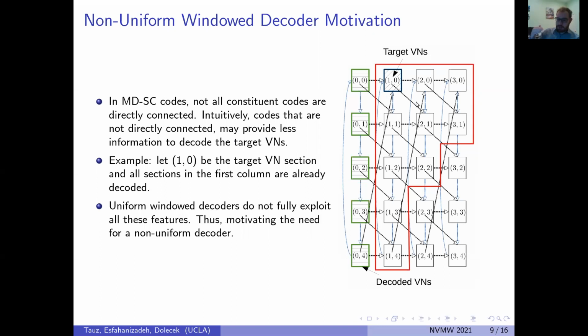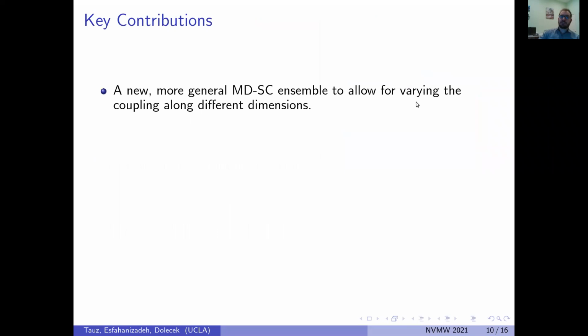We can see that there is a lot of nuance in this new construction that can be exploited to make better non-uniform shaped window decoders. As such, our key contributions are as follows. We provide a new, more general MDSC ensemble to allow for varying the coupling along different dimensions. We provide density evolution equations so we can analyze this ensemble.